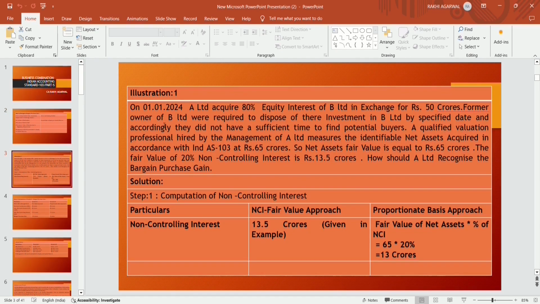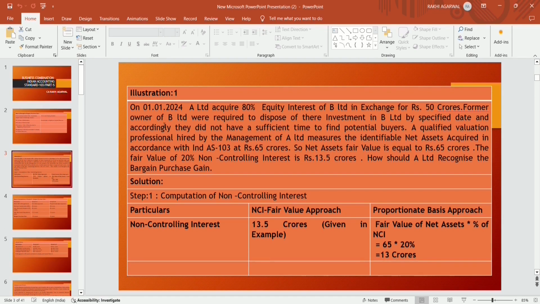Suppose on 1st January 2024, A Limited acquired 80% equity interest of B Limited in exchange for rupees 50 crores. Former owners of B Limited were required to dispose of their investments in B Limited by specified dates, and accordingly they did not have sufficient time to find a potential buyer. A qualified valuation professional hired by the management of A Limited measures the identifiable net assets acquired in accordance with Ind AS 103 at rupees 65 crores. So the net asset fair value is equal to 65 crores.